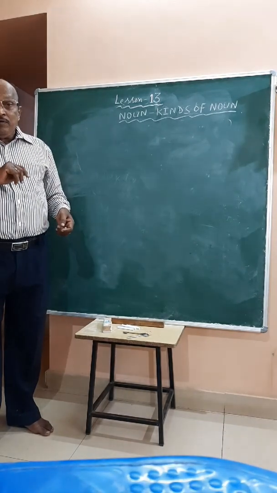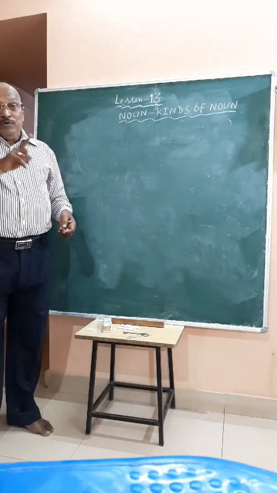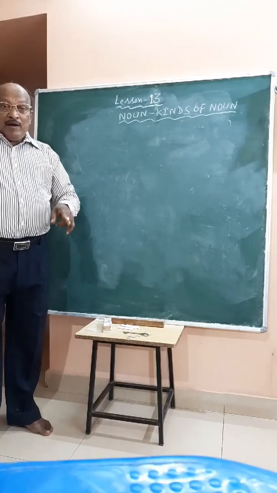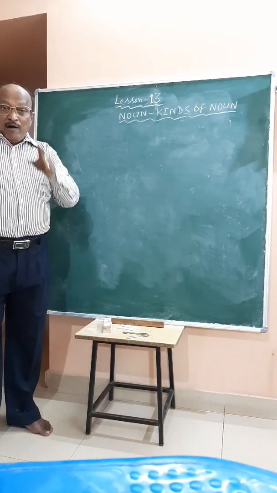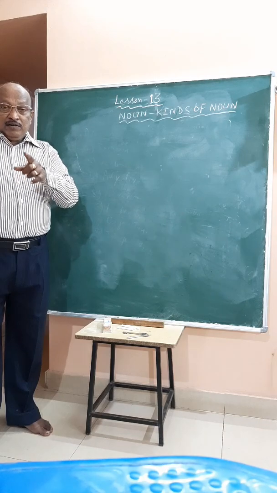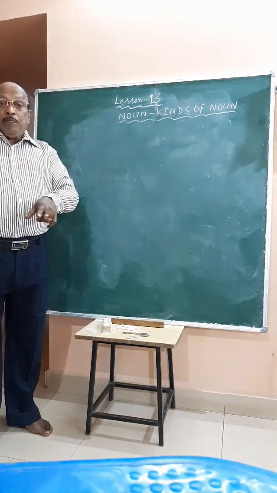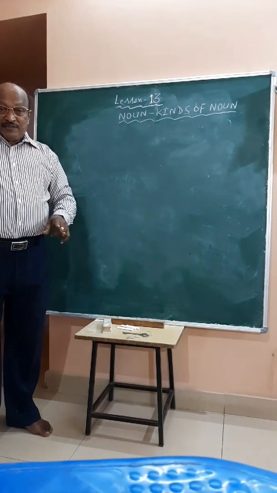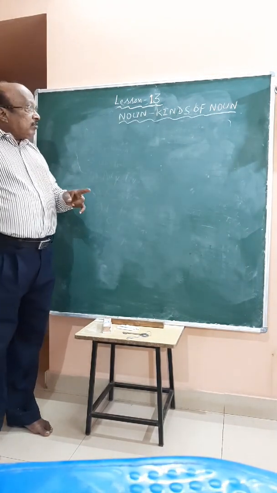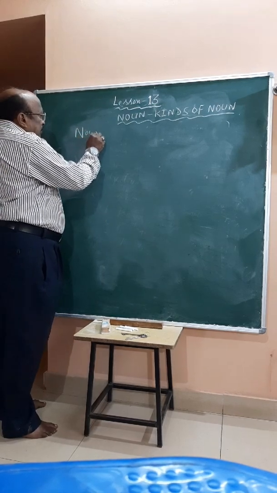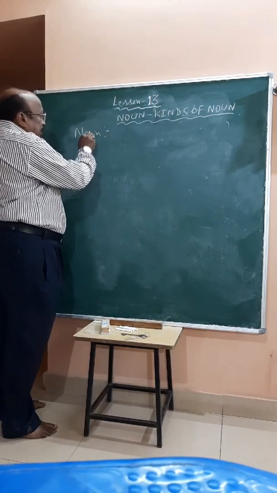Therefore, what is a noun? That is very important. Noun is the name of a person, place, animal or thing. You have to repeat yourself while you are watching the TV or your mobile. You have to repeat the definition again. Noun is the name of a person, place, animal or thing. Let us go for examples.